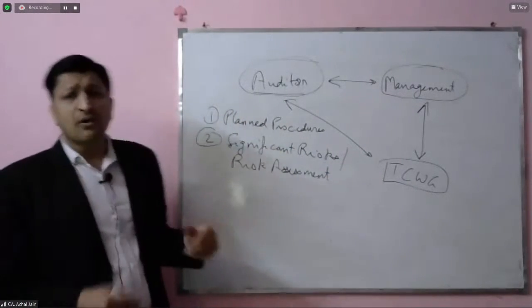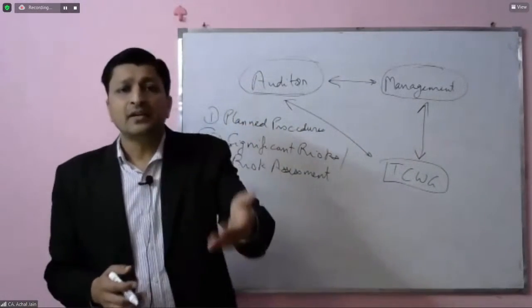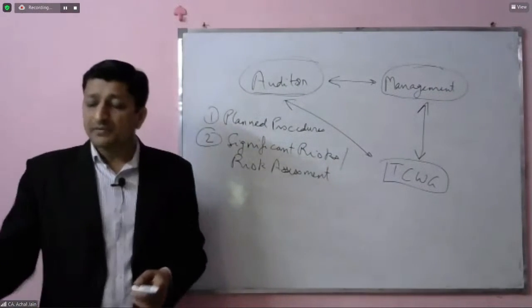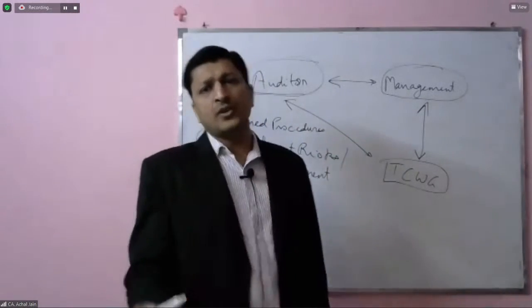And the frequency of this is generally when they meet, once in a quarter. So generally, the frequency between these two is to have a meeting once every quarter.